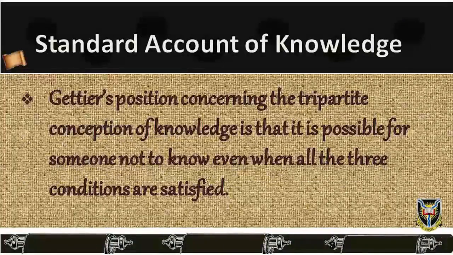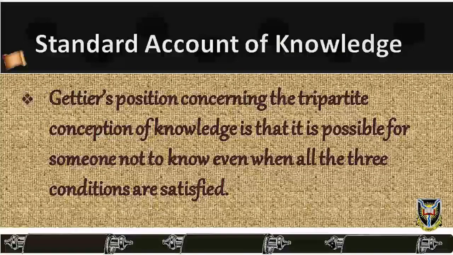Gettier's position concerning the tripartite conception of knowledge is that it is possible for someone not to know even when all the three conditions are satisfied. Also, he allows that they are individually necessary and argues that they need supplementing. Gettier's counterexample is one in which S has a justified but false belief by inference, by which S justifiably believes something which happens to be true, and so arrives at a justified true belief, which is not knowledge. What we need here is an analysis of S knows that P.